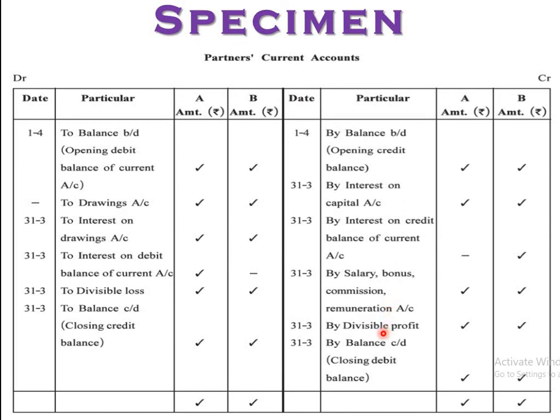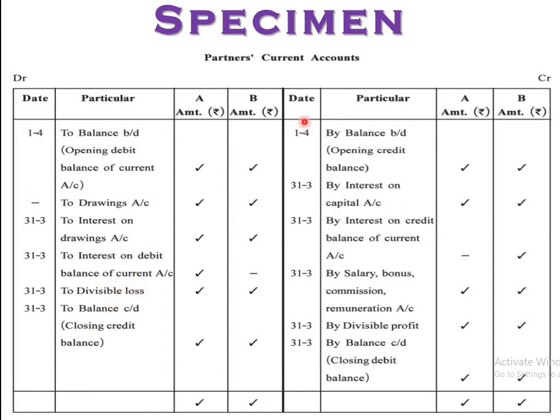And then after divisible profit, it is there through the accounts, that is from the profit and loss appropriation. All the entries of the debit side of the profit and loss appropriation are on the credit side, and all the entries of the credit side of the profit and loss appropriation account are on the debit side. First of all, balance brought down, opening debit balance if it is there. Then, to drawing account, interest on drawing, interest on debit balance of the current account, divisible loss if it is there, and the transfer balance.